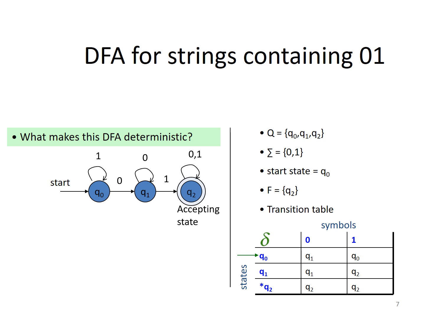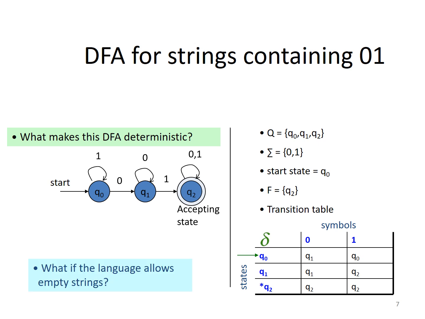So what makes this DFA deterministic? What did you understand from the previous slide? What is the definition? The machine can exist in only one state at every input. There is no multiple transition. That means every state has a single transition for every input. Look, on 0 there is only one transition, on 1 only one transition. It will not go to multiple states. Like that the remaining states also have a single transition for every input. That is the meaning of deterministic finite automata.